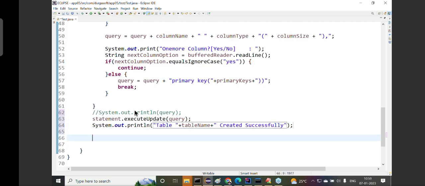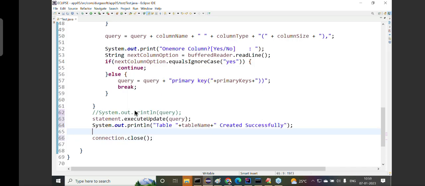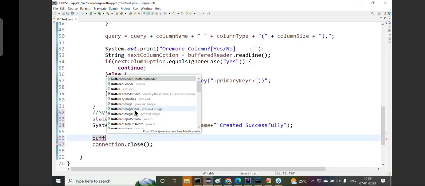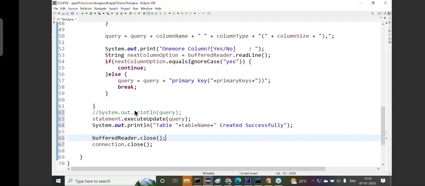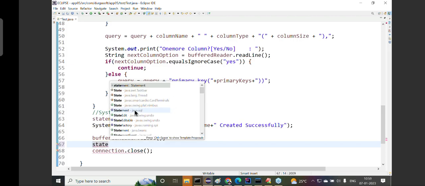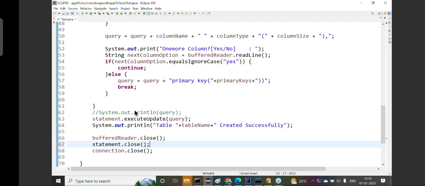Right. Then what next here? We have to close everything or not? Not required to close everything here. If we close the connection, that's sufficient. Automatically everything will be closed. But before that, we have to close the buffer data. Buffer data is not related to the connection, right? That's why we have to close it separately. But connection and statement, everything will be closed when we close the connection. Okay, fine. For the sake of you, I'm going to close even this statement also. Statement.close method. Observe carefully.